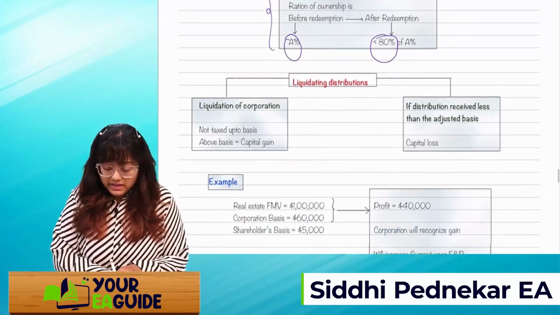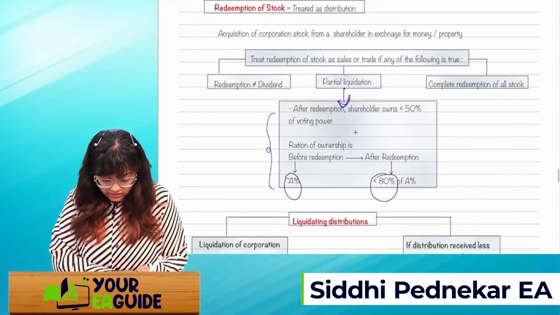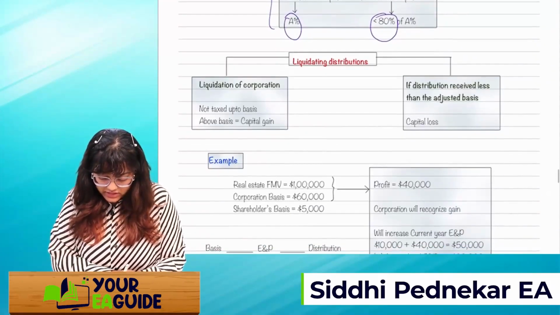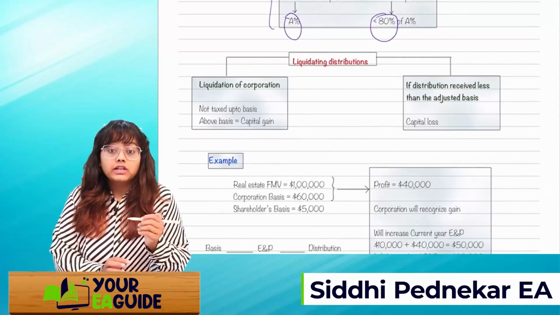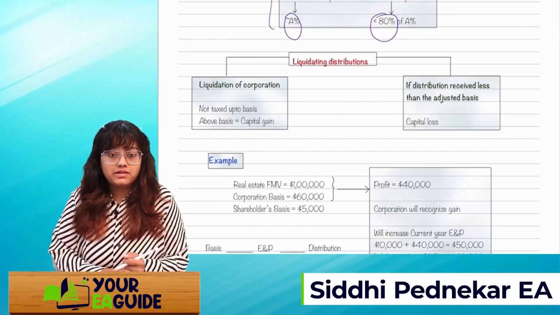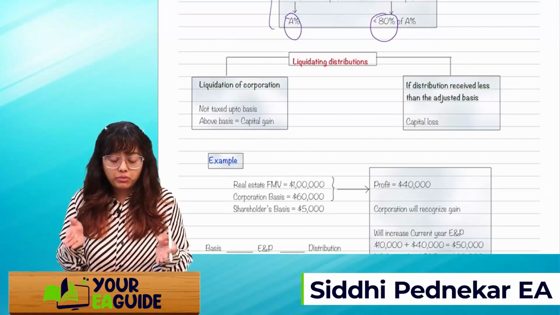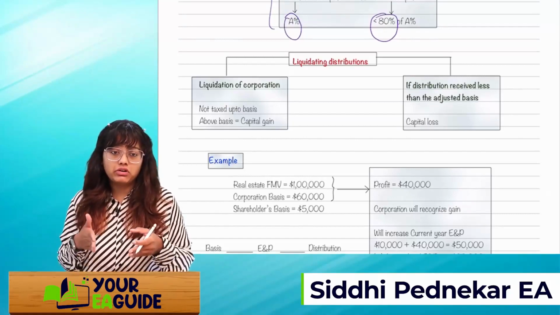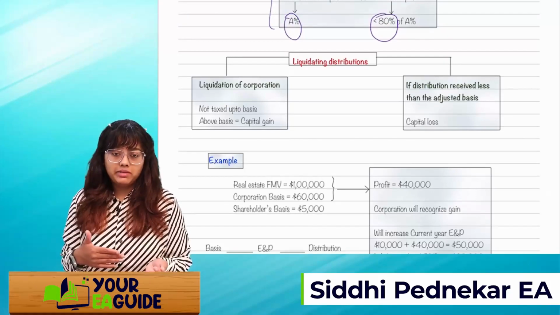Okay. Then there's a liquidating distribution. See, just below that, there's a liquidating distribution. If liquidation of the corporation is happening, then it is not taxed up to the basis. We have already seen that, right? Up to the basis, whatever amount is distributed, it will not be taxable. Over and above that will be a capital gain.